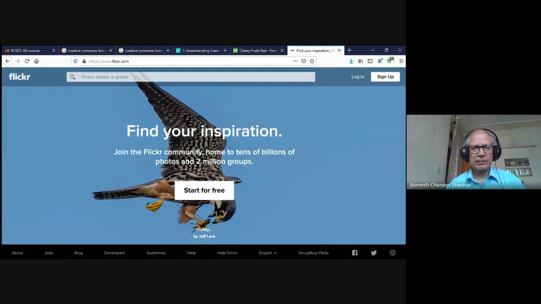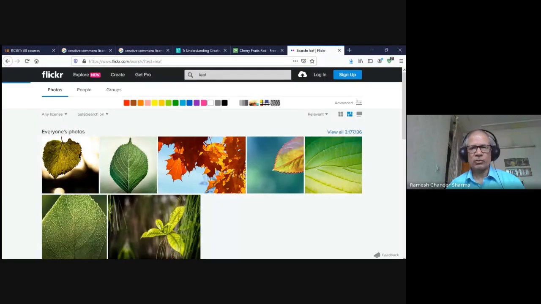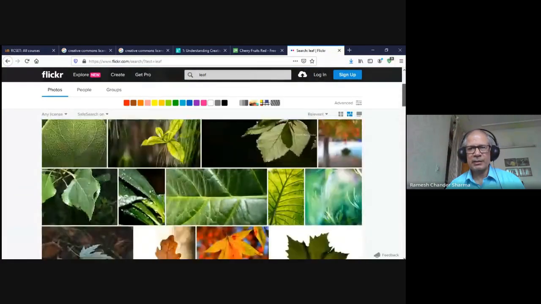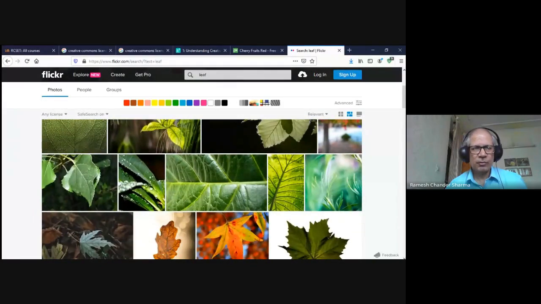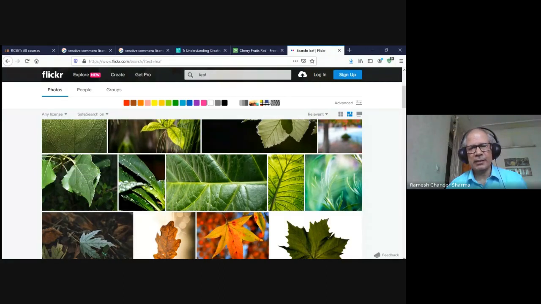We can also use it, let's say, by searching for some image, and it allows us to search people and so on. This is the general search, but from here we can choose what kind of license we are looking for. It also allows us to sort our images based on a particular color.